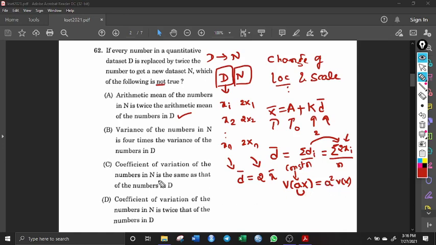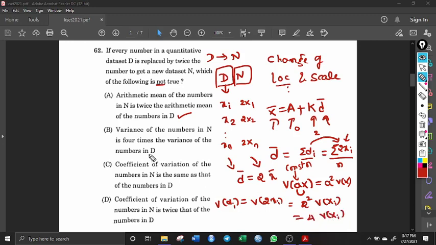So for that, we have variance of di, this is equal to variance of, what is this di? It is 2 times xi, right? So this 2 is a constant, so it is coming out as 2 square into variance of xi. So what is 2 square? It is 4 times variance of xi.